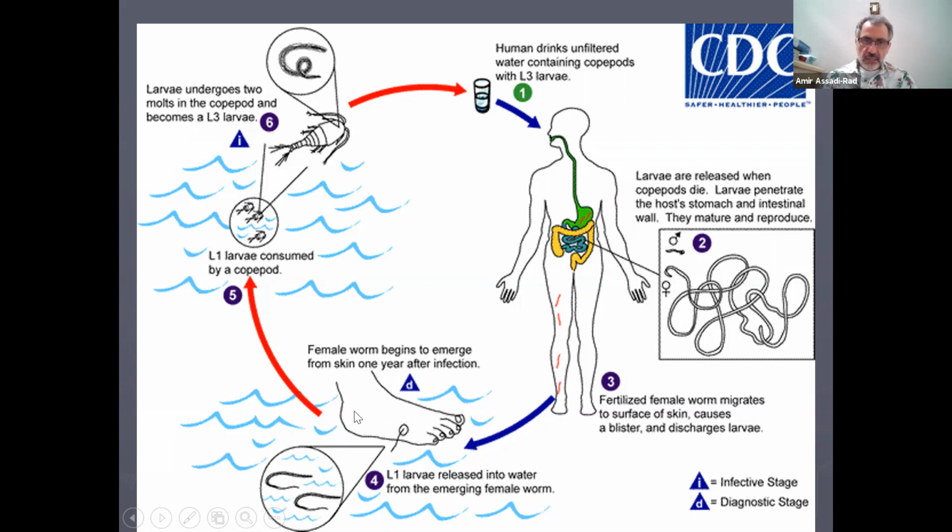And then the larva will swim and find a copepod and get inside of the copepod. And then inside of the copepod it becomes L2, L3. When we drink the water with the copepod, of course, out of the copepod comes the L3, which becomes L4, adult, and then the females make their way down to our leg, and then they release their larva into the body of water.